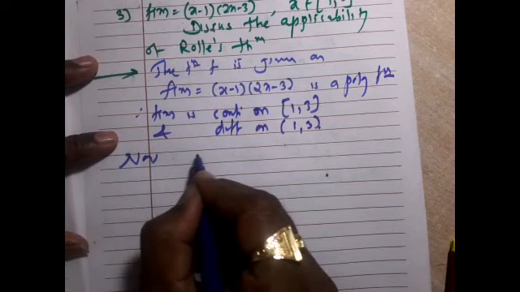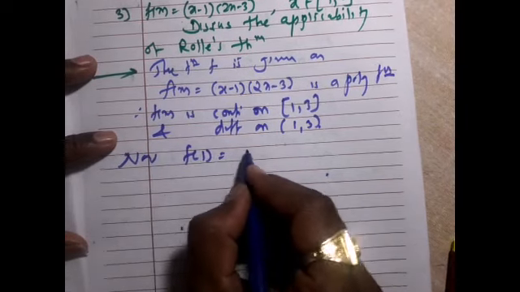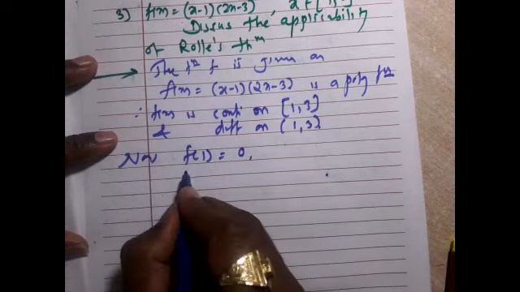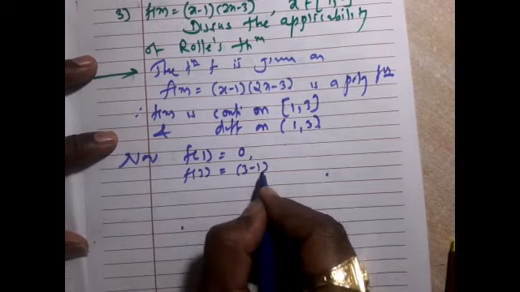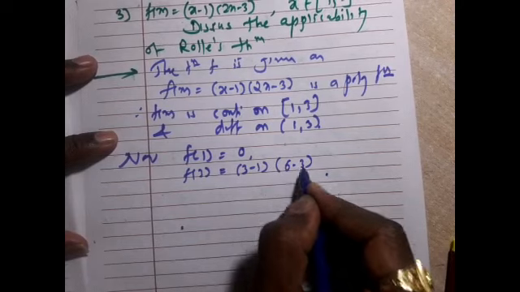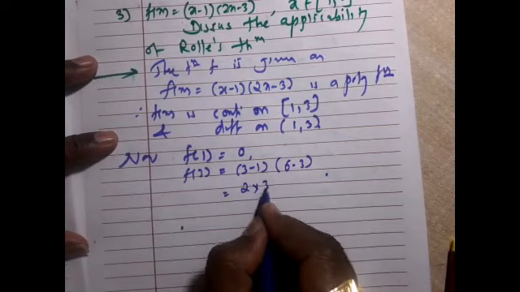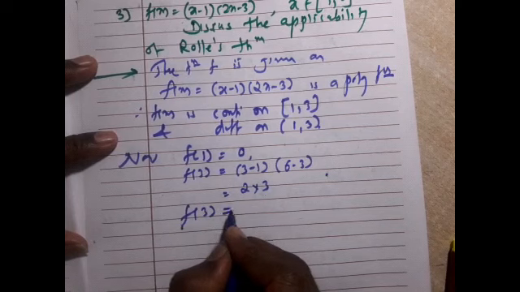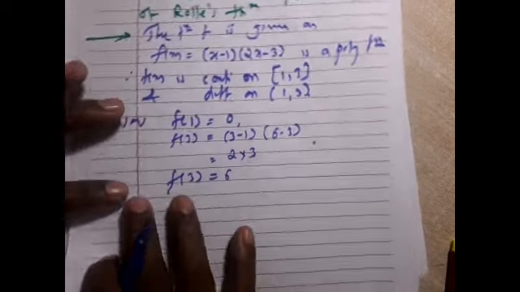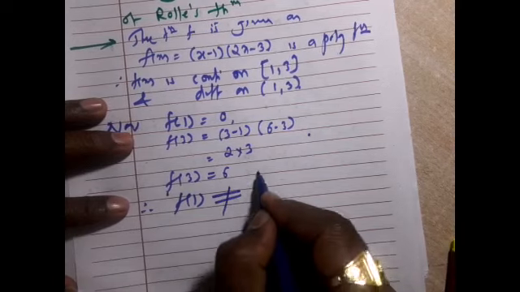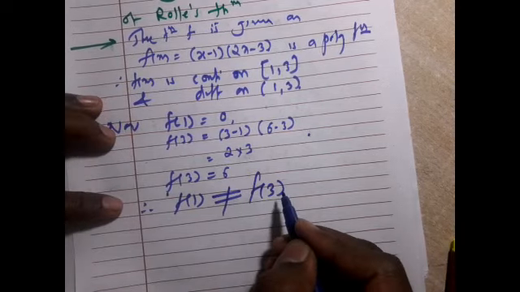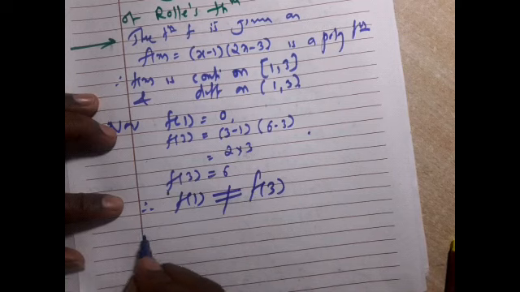Now we'll check the third condition. f(1) is 0. f(3) is (3 − 1)(6 − 3), that's 2 into 3. f(3) is equal to 6. Therefore, f(1) is not equal to f(3).